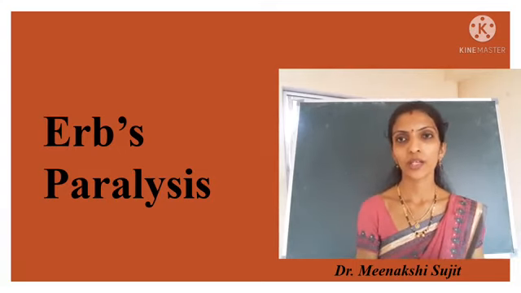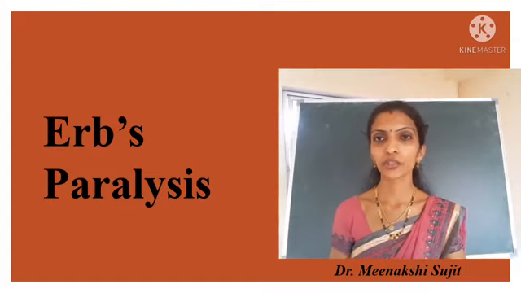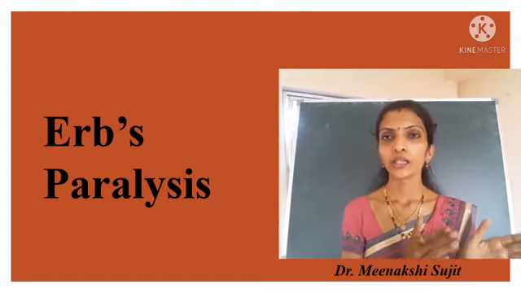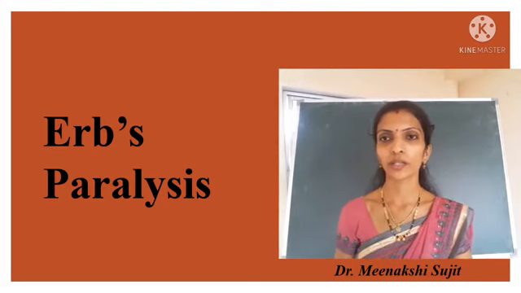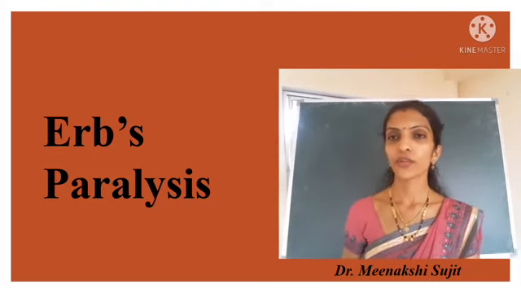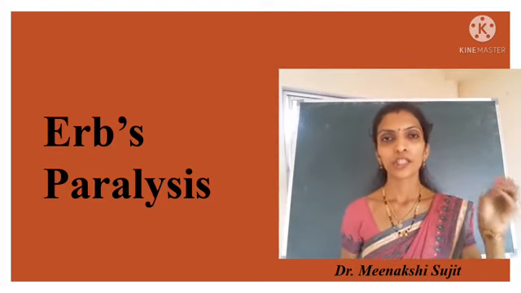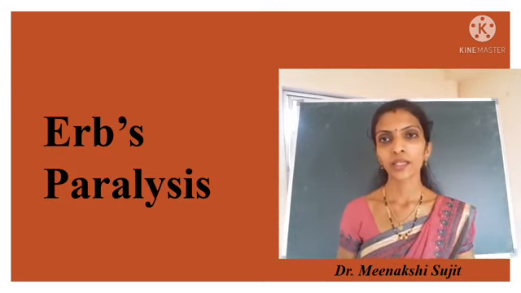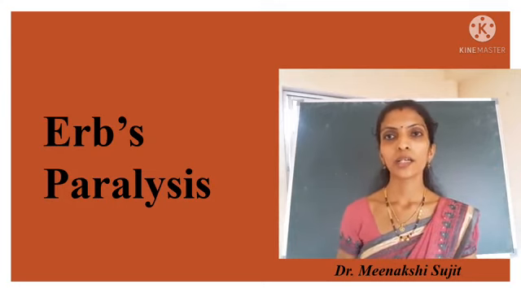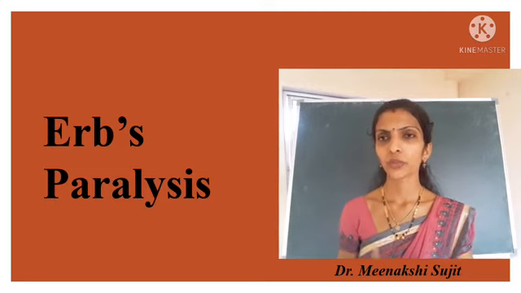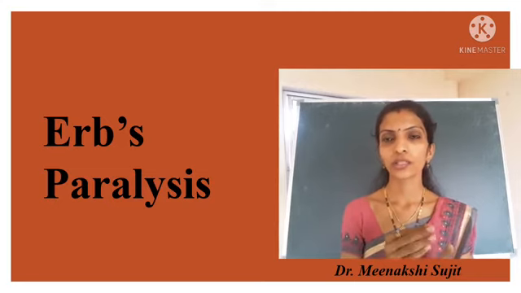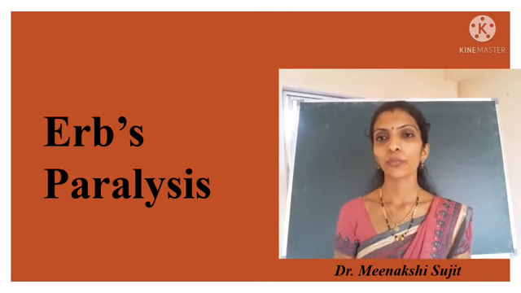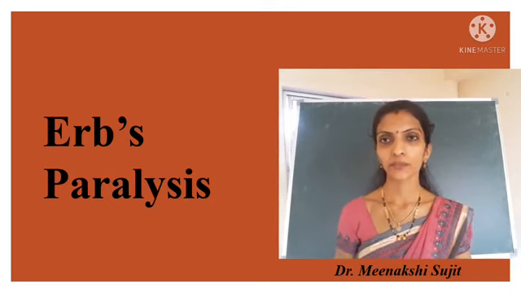These birth injuries are defects caused in the process of labor. If there is injury to the brachial plexus during labor, it results in Erb's paralysis. Especially this is the deformity or lowering of the movements of the upper extremities. So we'll see the explanation.